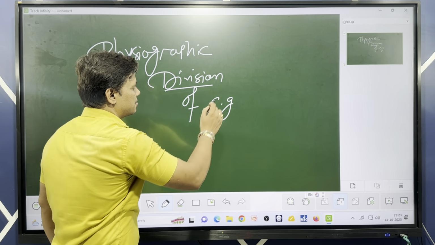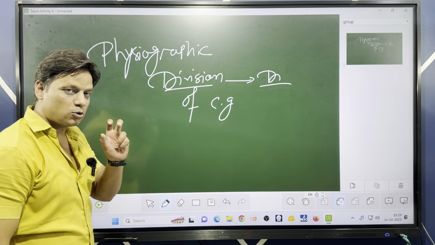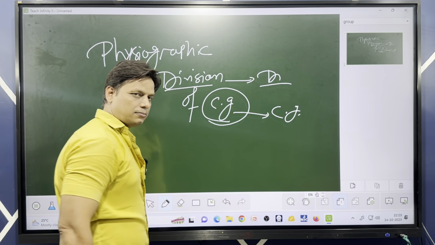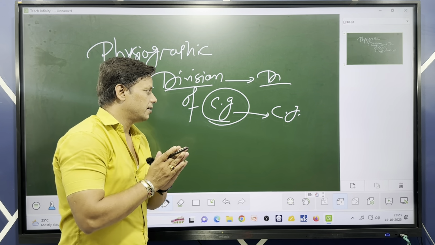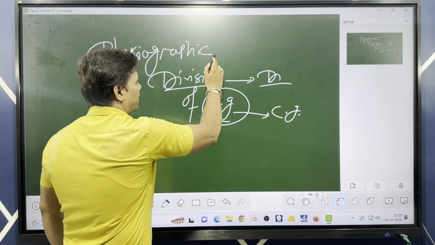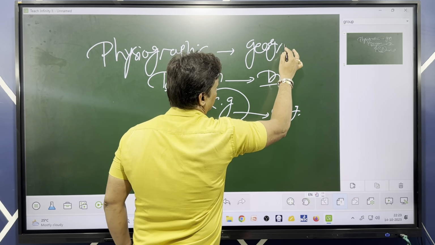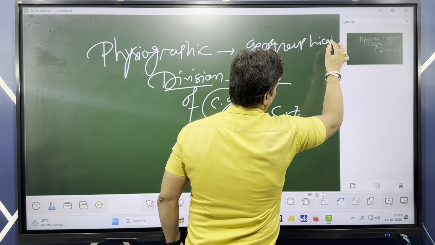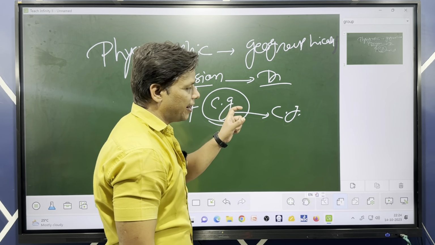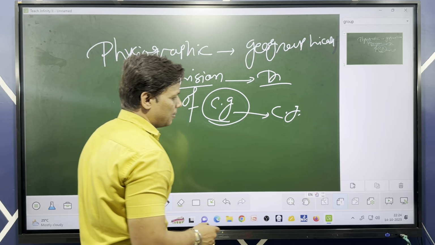Division means something has to be divided. But what has to be divided? The question arises here. Chhattisgarh has to be divided, in what manner? Geographically. Geographically, Chhattisgarh has to be divided into different parts. So let's have one map over here.